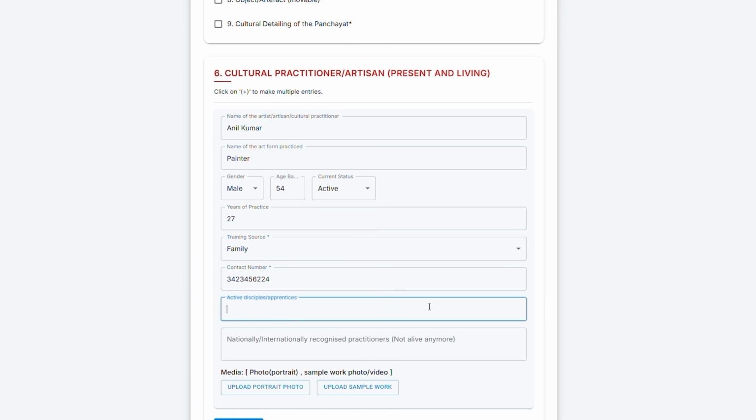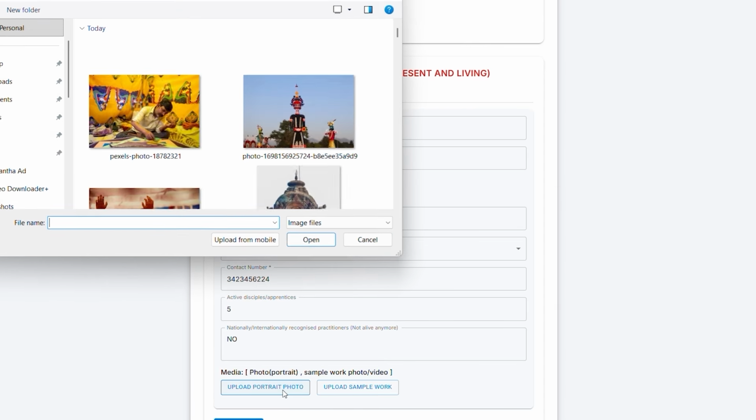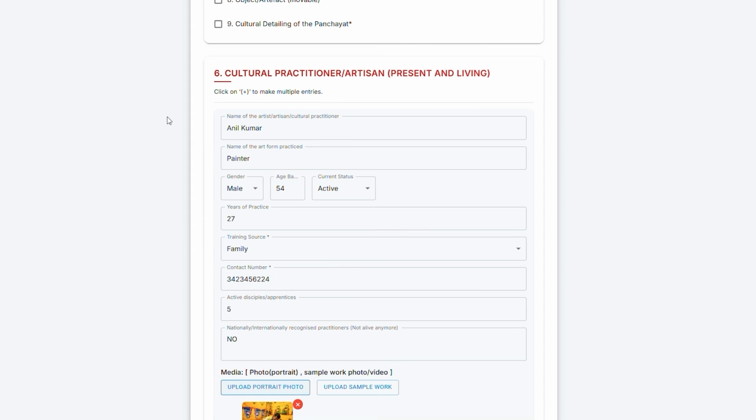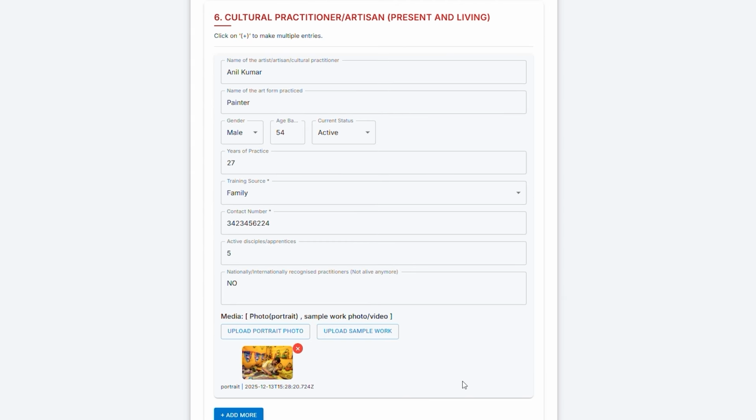Active disciples. Here, write the number of students or disciples currently learning from them. Recognition. In this column, mention any awards, honors, or recognitions they have received. Media. Here, upload a clear portrait photo of the practitioner. You can also add a sample work photo or video that shows their performance, artwork, or craft process.